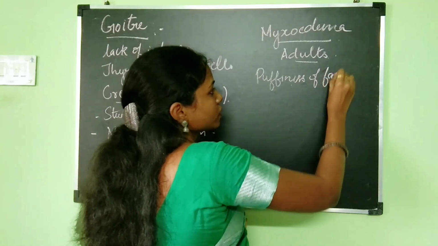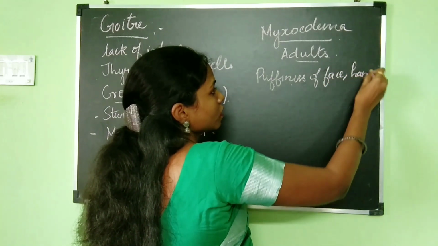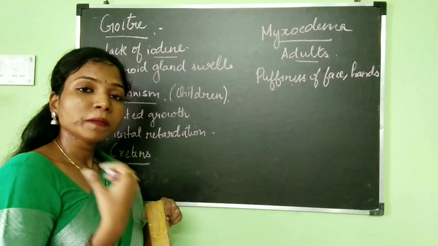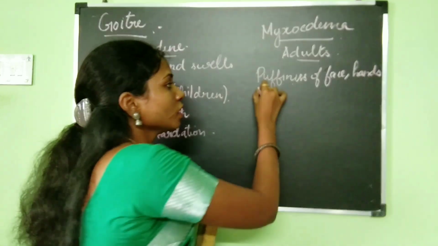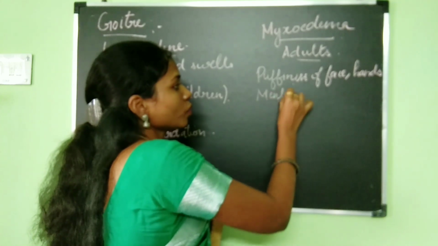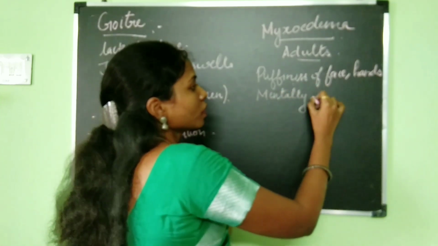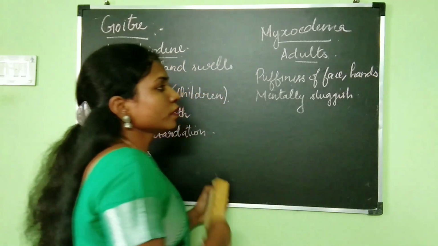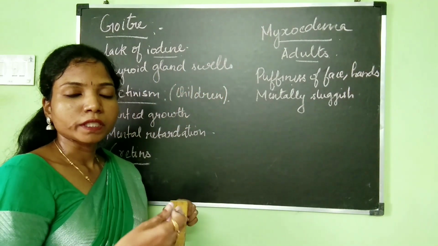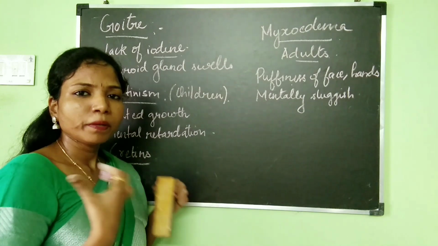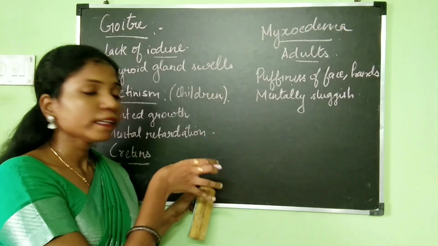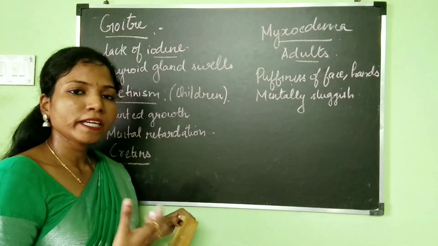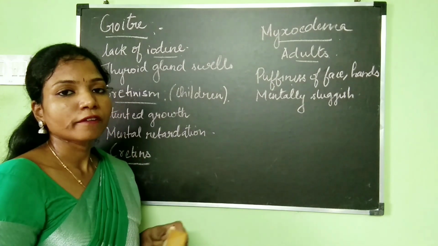They will also be mentally sluggish, which means delayed mental development; they will not be able to interpret anything that easily. There are going to be puffiness and swelling of all the other different parts of their body.